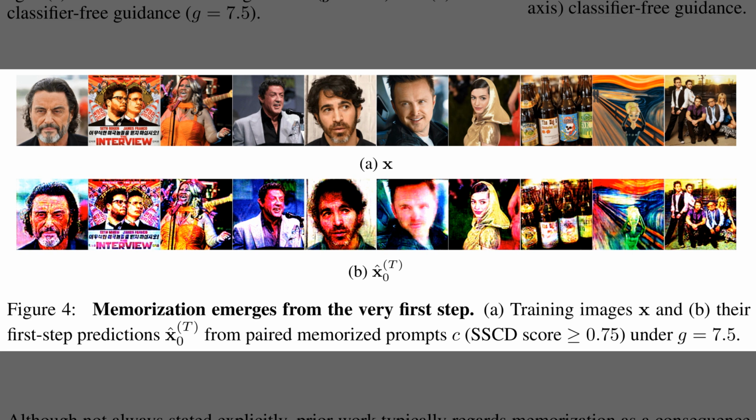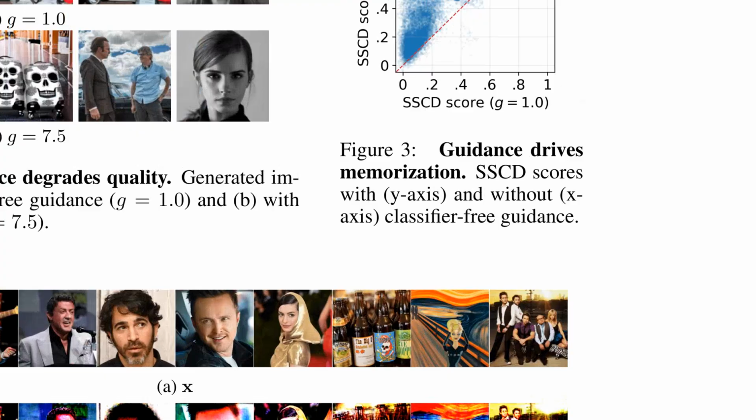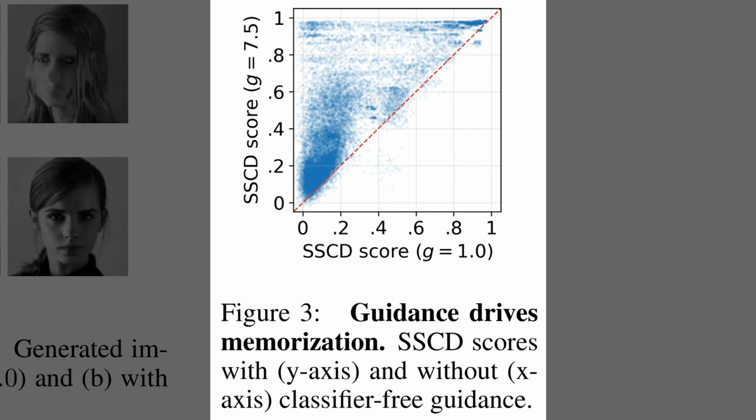Figure 4 shows two rows that make this concrete. The top row lists training images, and the bottom row shows their first step predictions under guidance of about 7.5. The first denoising step already resembles the targets, which signals strong injection of training content. This visual jump illustrates early overestimation that suppresses randomness and anchors trajectories toward memorized copies. So Figure 3 links that first step injection to outcomes.